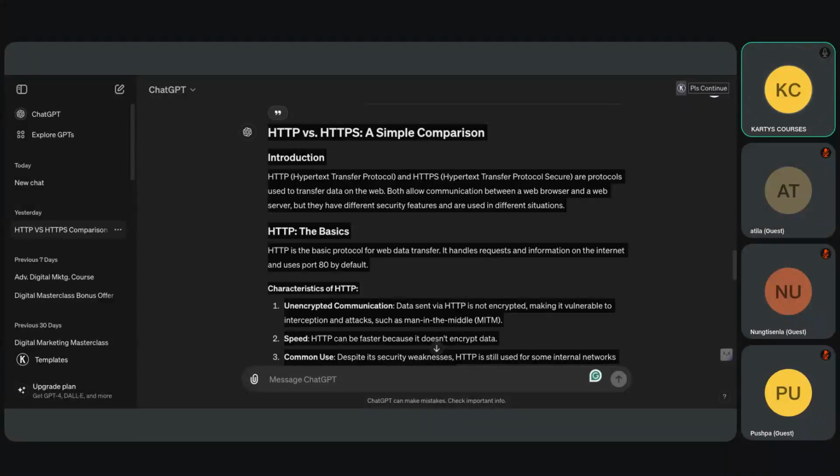So let's say Pushpa is doing it. So it will be Pushpa, let's say today, 21st May 2024, underscore, the topic is UI UX. Dot. Let's say Pushpa is submitting a PDF file. Okay, so it will be dot PDF. So this should be the file for that particular homework, because you are doing it on 21st. Who's doing it? Pushpa is doing it. What is the topic? 21st UI UX.